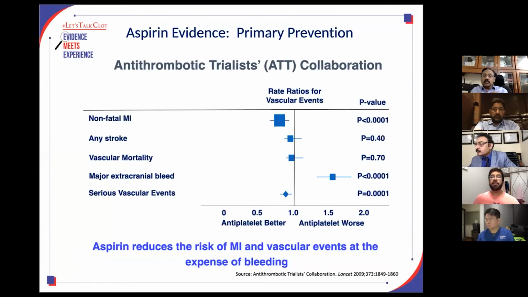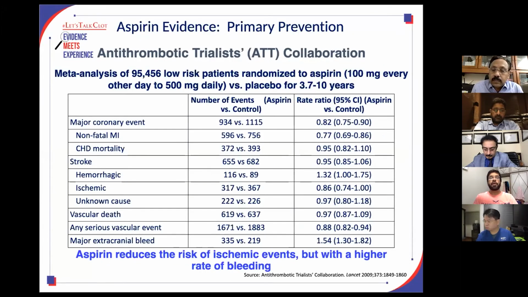So, the Antithrombotic Trialists' Collaboration studied this, and it found that aspirin decreases the risk of acute MI and cardiovascular events. Any stroke is not decreased, but it increases major extracranial bleeding. So the conclusion was that aspirin reduces the risk of MI and vascular events at the expense of increased bleeding.